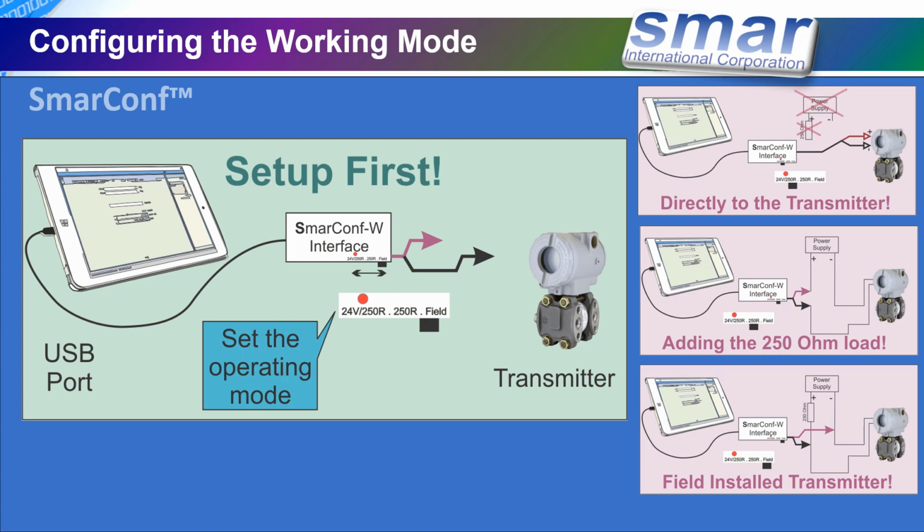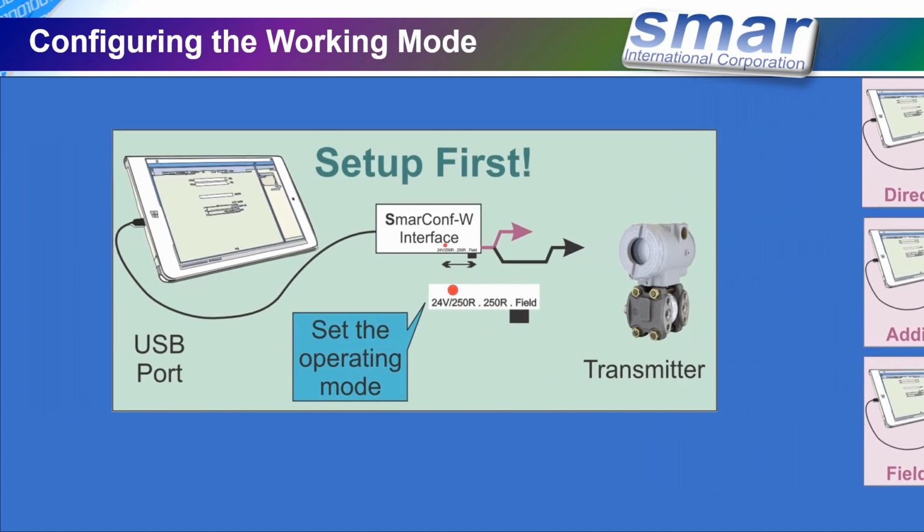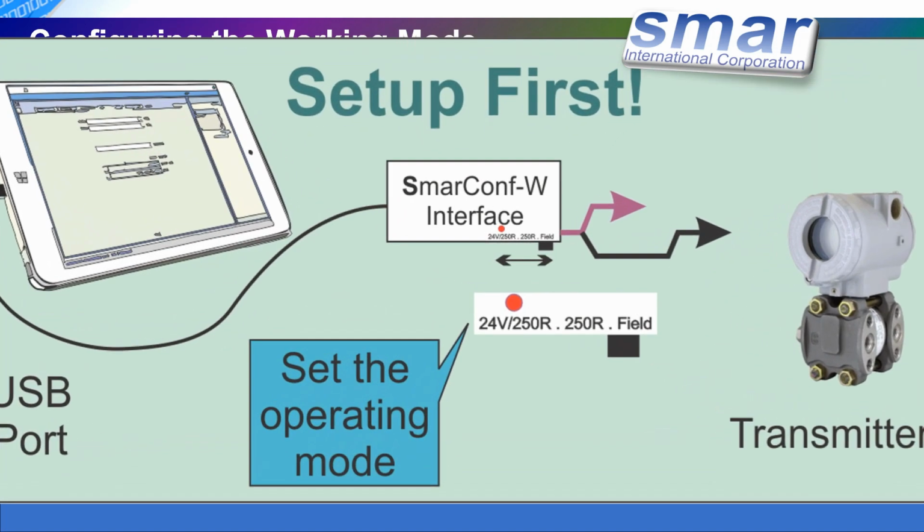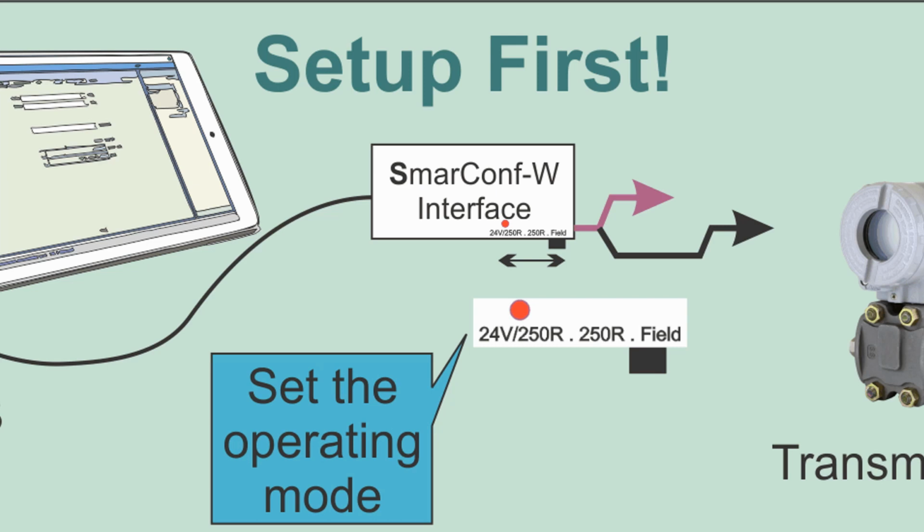So the setup for this interface is in a little sliding switch that is on the side of the interface, and all you need to do is choose what is your situation. You're going to be connected directly to the field, you need to add the 250 ohm resistor, or this interface needs to add the power supply 24 volts plus the resistor at the same time. Okay, so